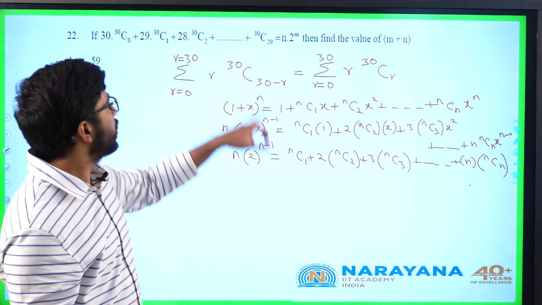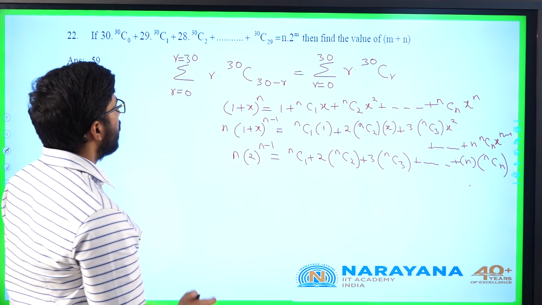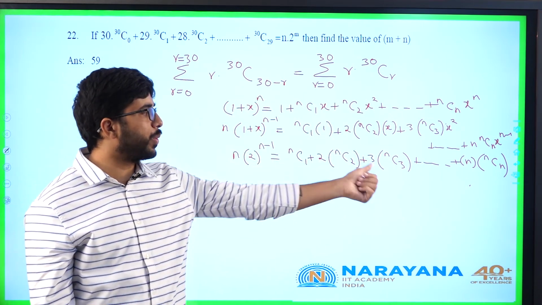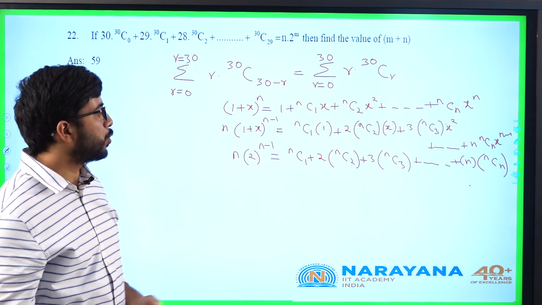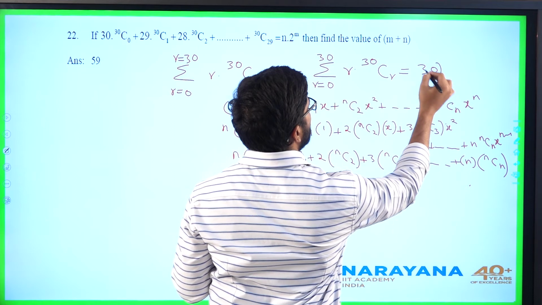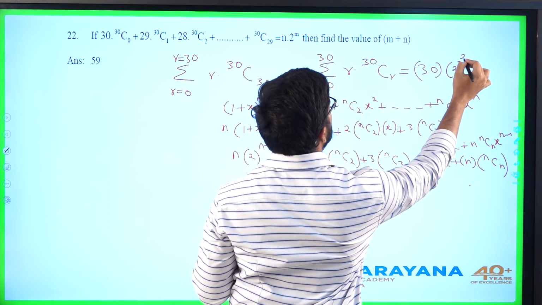So what will this value be? You just compare it with the previous one. r equal to 0, he is asking sigma r into nCr. This is 1 into nC1 plus 2 into nC2 and so on. n into 2 power of n minus 1. So what is n here? 30 into 2 power of 29.